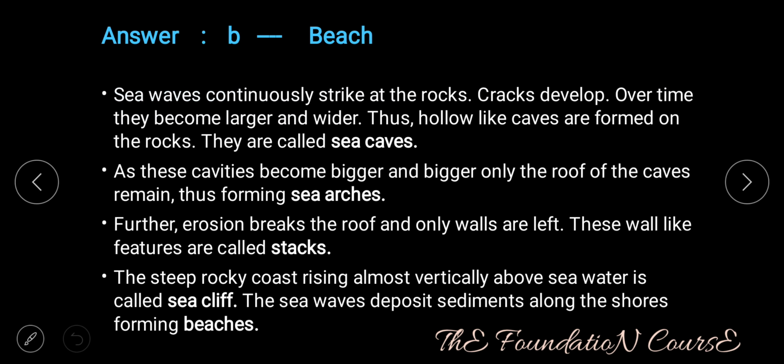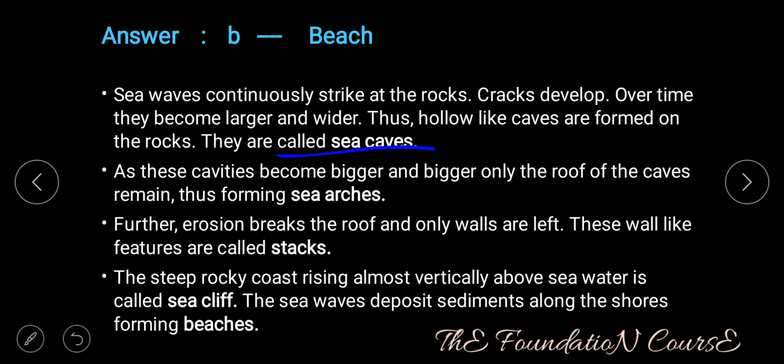Answer is option B, that is beach. Beach is not an erosional feature of the sea waves, but it is a depositional feature of sea waves. Sea waves continuously strike at the rocks, cracks develop. Over time, they become larger and wider. Thus, hollows like caves are formed on the rocks. These are called sea caves.